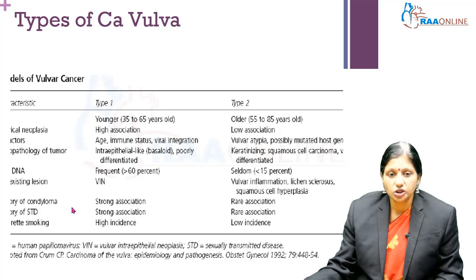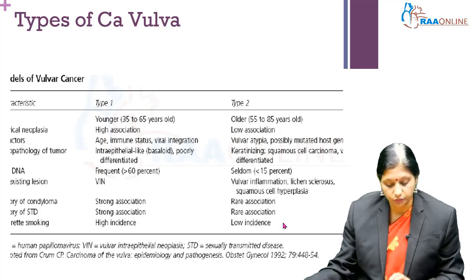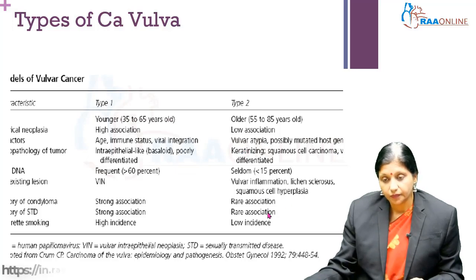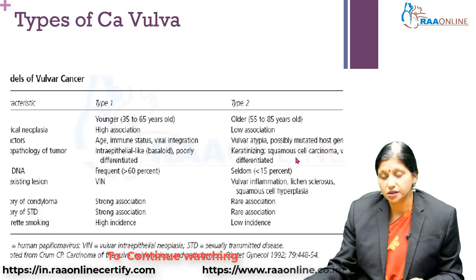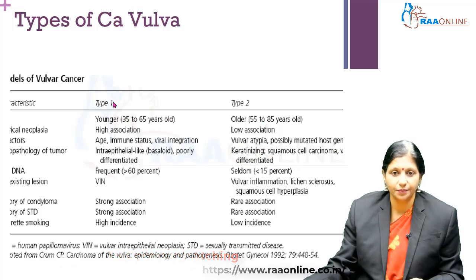There is a strong association of condylomas with type 1, and very rarely are condylomas associated with type 2. Sexually transmitted diseases and smoking are also associated with type 1, the younger age group with human papilloma virus, whereas STDs and cigarette smoking have negligible or no association with type 2, which is the postmenopausal vulvar atypia leading to sclerosis, leading to keratinization, leading to squamous cell carcinoma. So type 2 carries a totally different etiopathogenesis as compared to type 1.